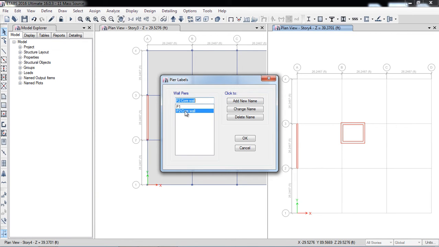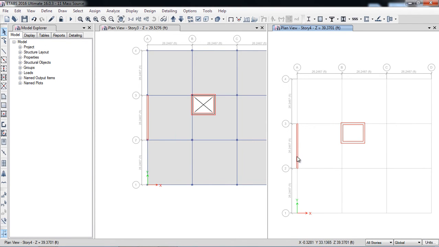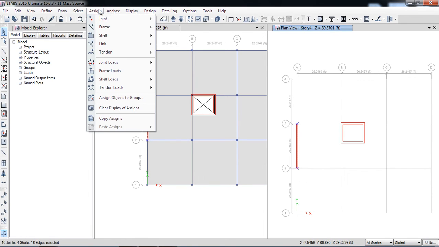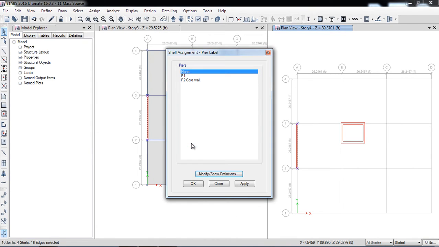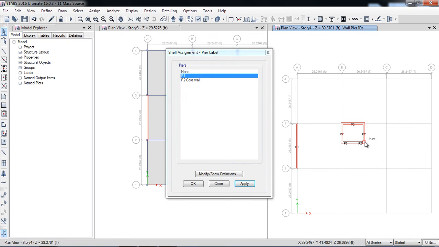Okay, so now I will select this wall and assign shell pier label P1, apply. Here is P2. By default, ETABS also automatically assigns the pier labels to the walls, but sometimes it does not. You have to make sure that ETABS has defined the pier labels correctly.